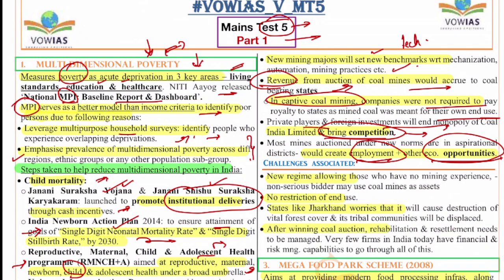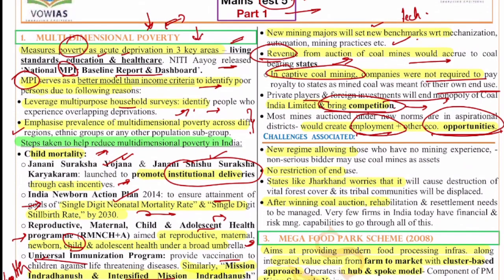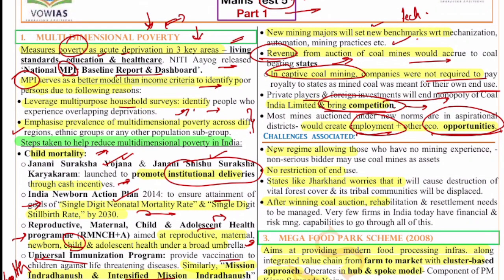But this comes at a cost, and there are various issues. What are the issues and challenges? This new regime would also allow companies which have no mining experience. When new companies come without any mining experience, this can have catastrophic consequences on the environment as well as the people who are living there. There is no restriction on the end use, and they can even export the coal produced in India, and this will not achieve its desired objective.